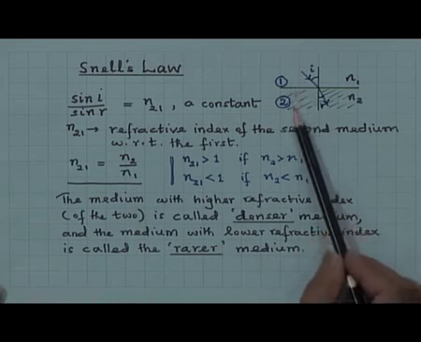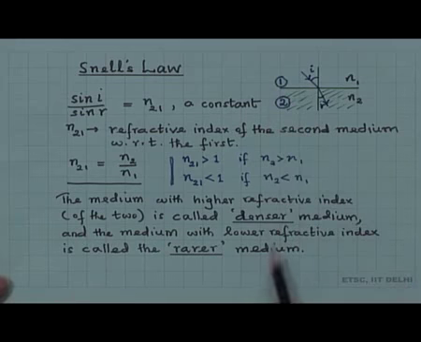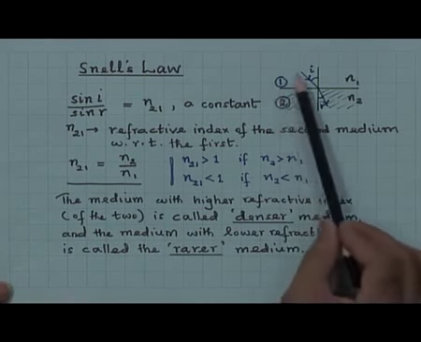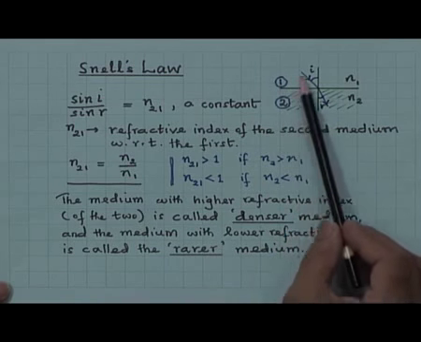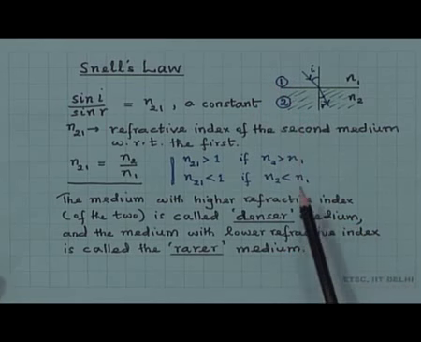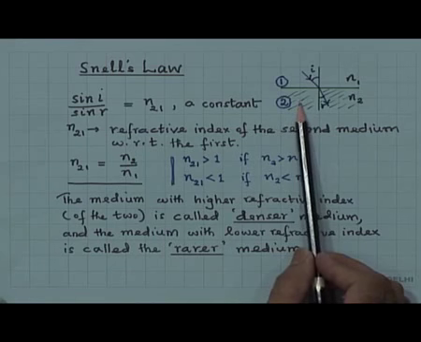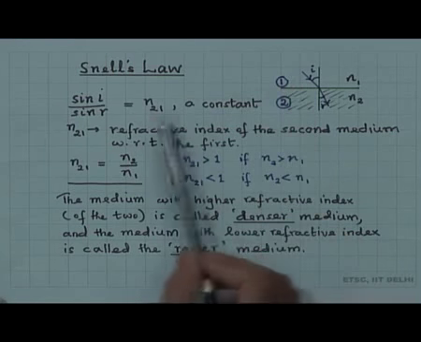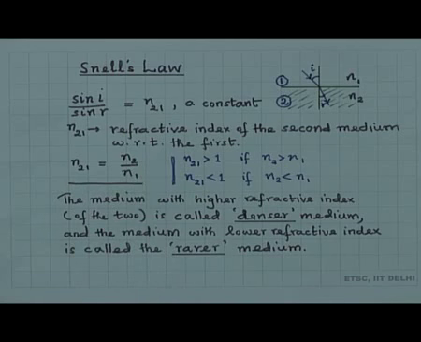In all subsequent discussions, the medium where the ray is incident, we call medium number 1, and there could be 2, 3, 4 and so on. So, n21 is the refractive index of the second medium with respect to the first medium, n21 is equal to n2 by n1.